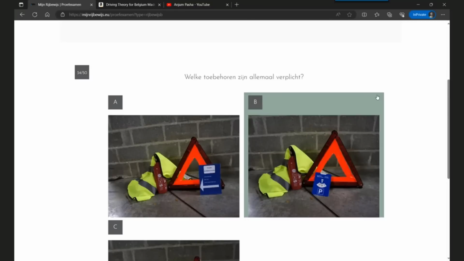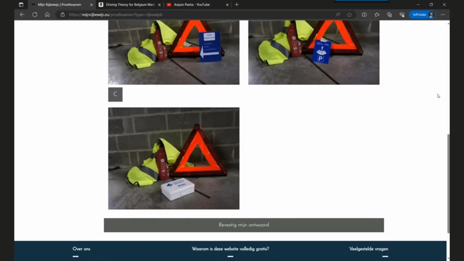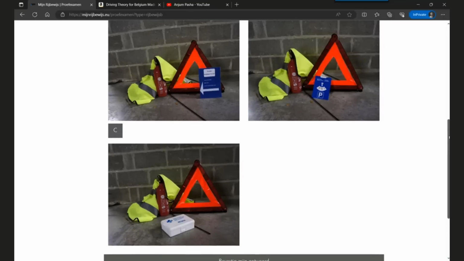The question is, which of these photos show everything that is mandatory to keep in a car? So let's look at these photos. All the three photos have the warning triangle, which is mandatory. All the three photos have the fluorescent vest or the reflective jacket and the extinguisher. And which one now?